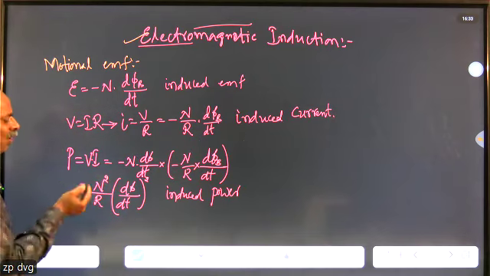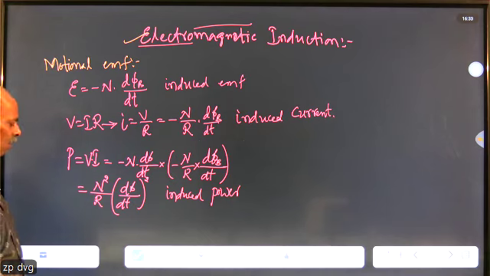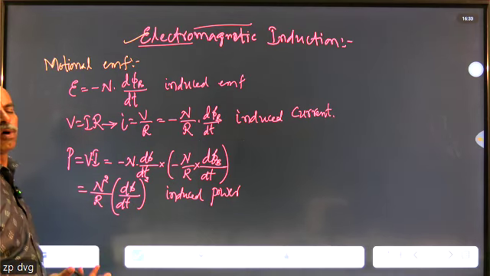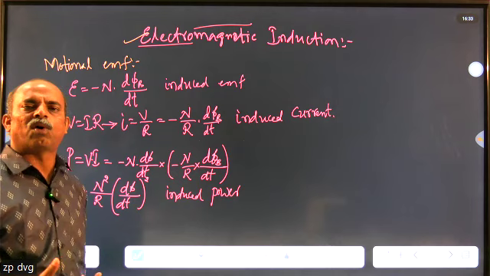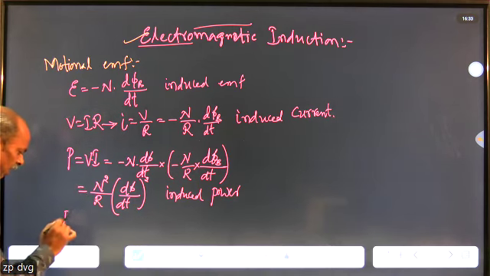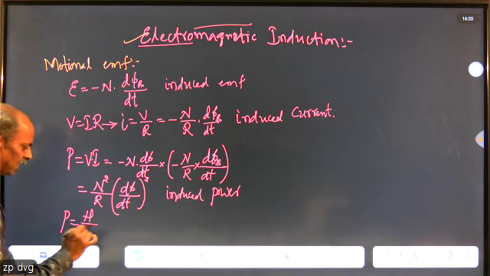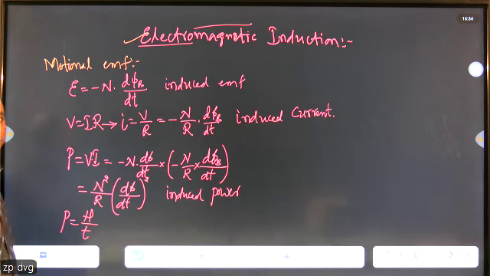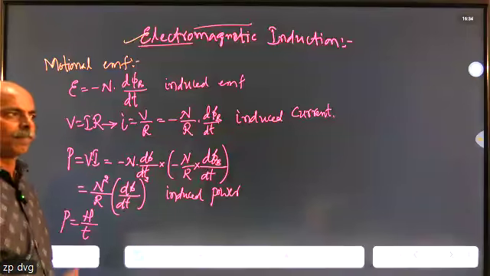In this case, power is dissipated. In what form? Power is dissipated in the form of heat, or at the rate of heat. In that case, the equation is given by P equals H divided by T, where H stands for the amount of heat generated.